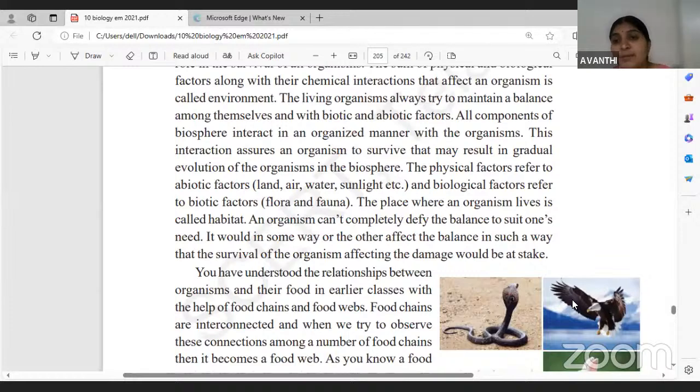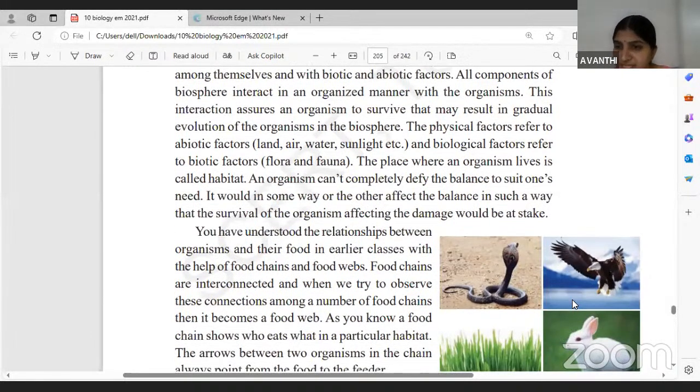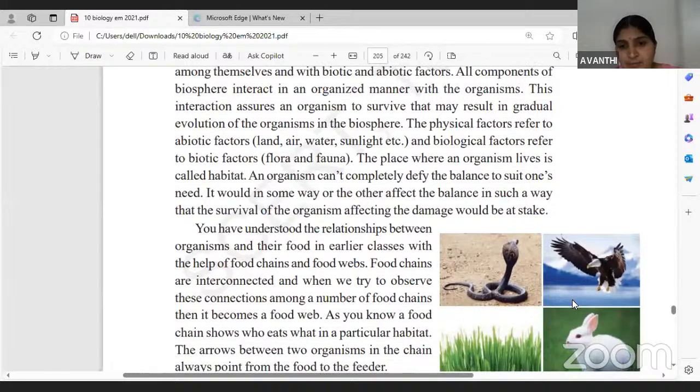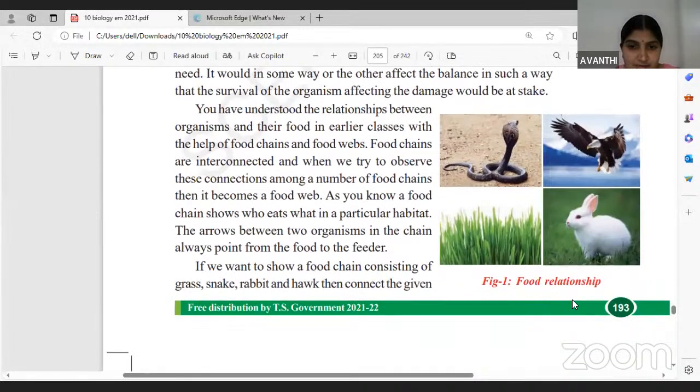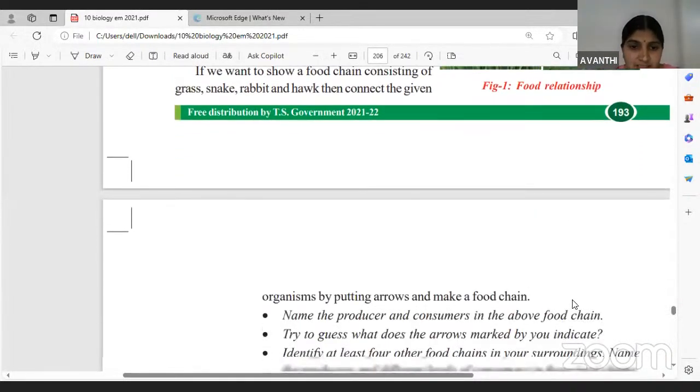Then coming to abiotic, that is non-living. Non-living includes soil, water, temperature, even sunlight, and nutrients in the soil. All this comes under abiotic component. So how energy is being transferred and how this abiotic component is influencing life in the biotic component, we'll be learning about in this topic.